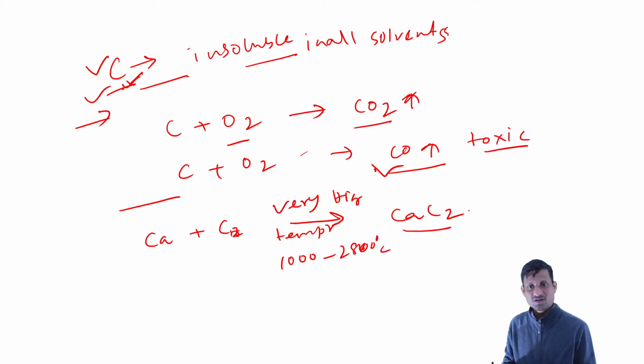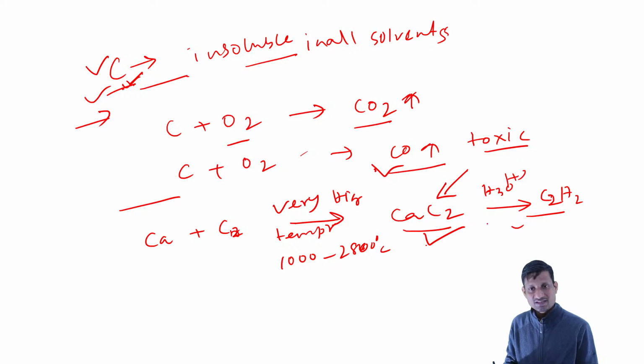This is important because if we do hydrolysis of it, that will produce acetylene. That is another important compound, which we will use in organic chemistry. Hawkers use it in lamps: they use calcium carbide and water, from that reaction they get acetylene, and they burn that acetylene. That is how they run the lamp using calcium carbide. So this is very important.